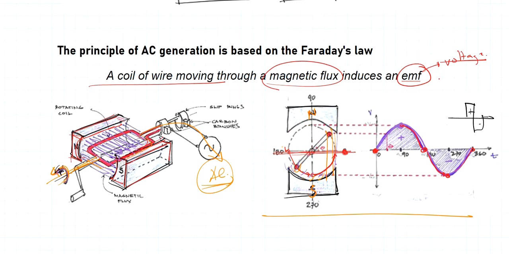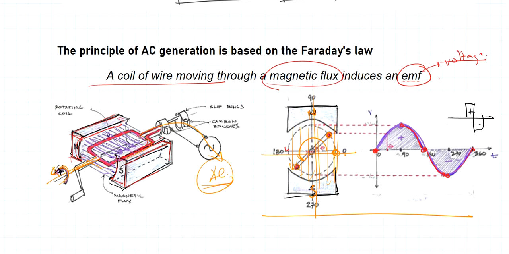And you can see here we have magnetic flux, and our conductor or rotating coil of wire is these red ones. So it rotates, and as it rotates, it cuts through, and you will also notice that we'll divide this into 4 quadrants. We have 0 here, 90, 180, and 270.